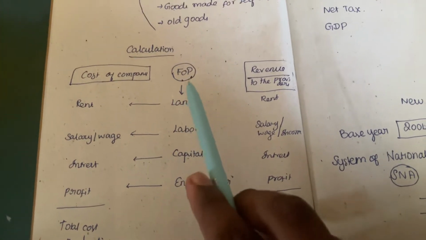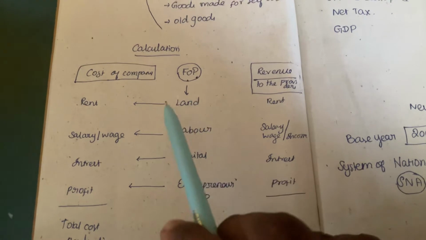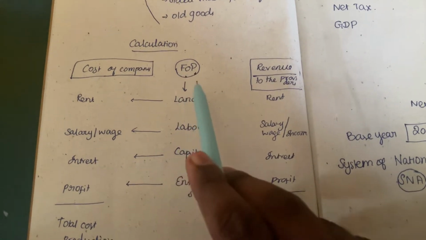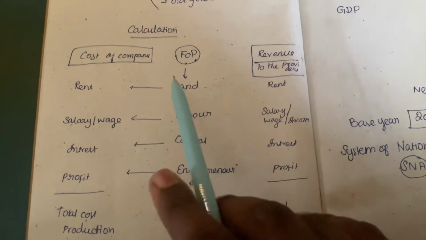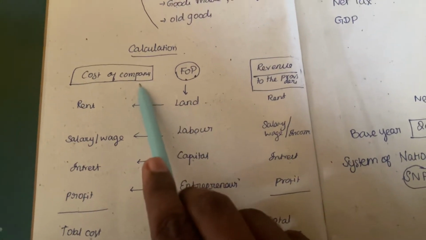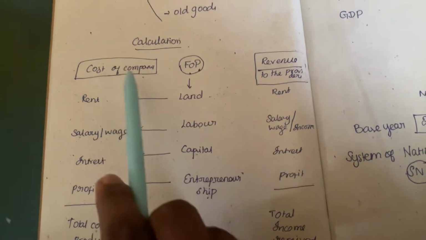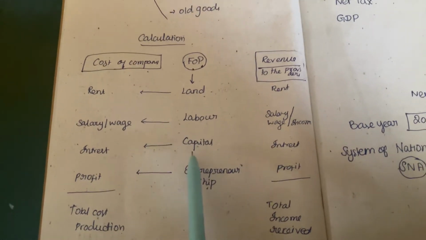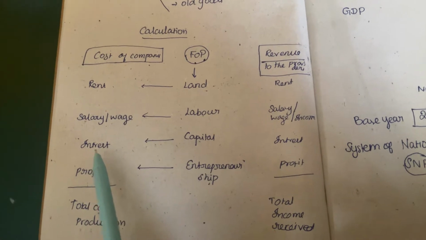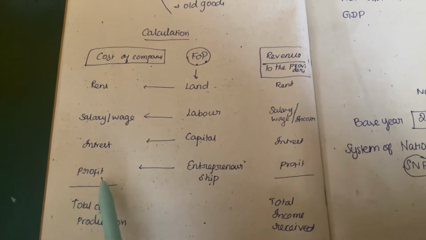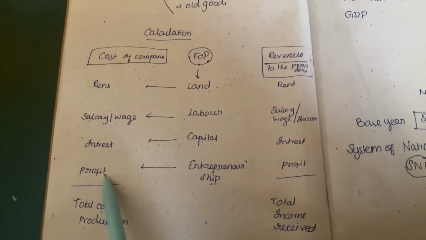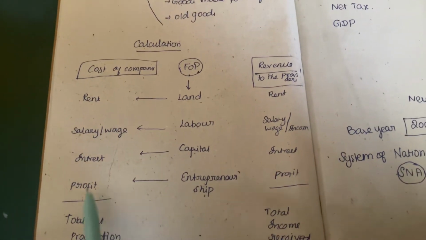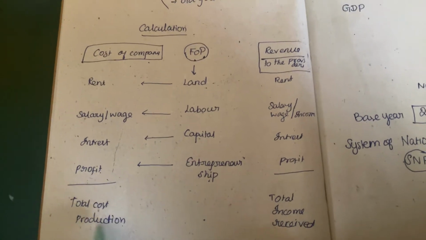So for getting these factors of production to one place so that production can be set up, the company needs to face some cost in the form of rent for land, salary and wages for labor, interest for capital, and profit for entrepreneurship. If we add all these costs, it is the total cost of production.